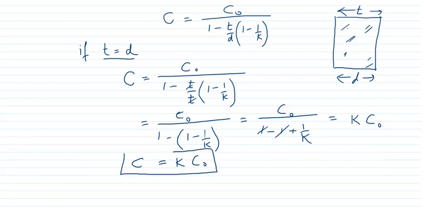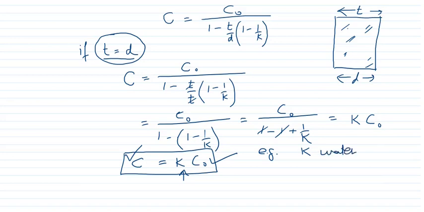So it means when the dielectric is fully filled, T is equal to D, in that case the new capacity becomes K times the capacity without dielectric. For example, in the case of water, the dielectric constant is 81. If I fill this whole space with pure water, then the new capacity will become 81 times the capacity with air.